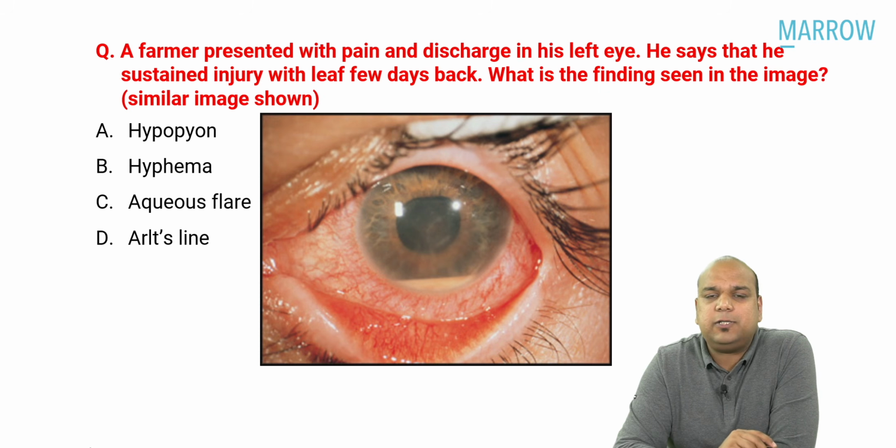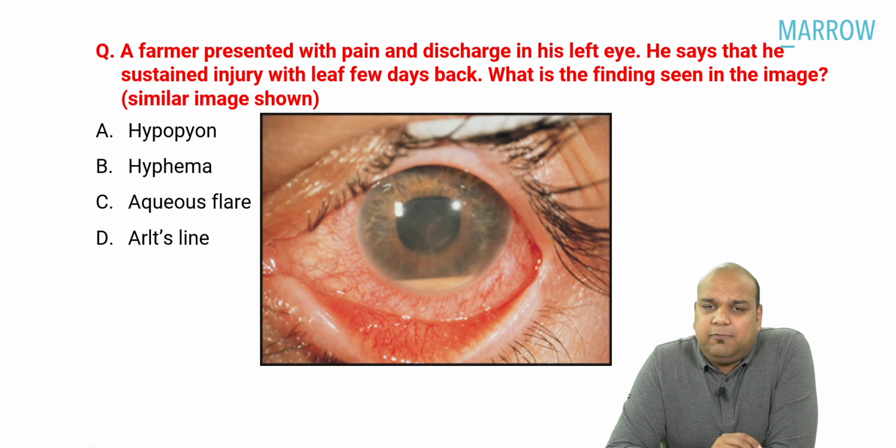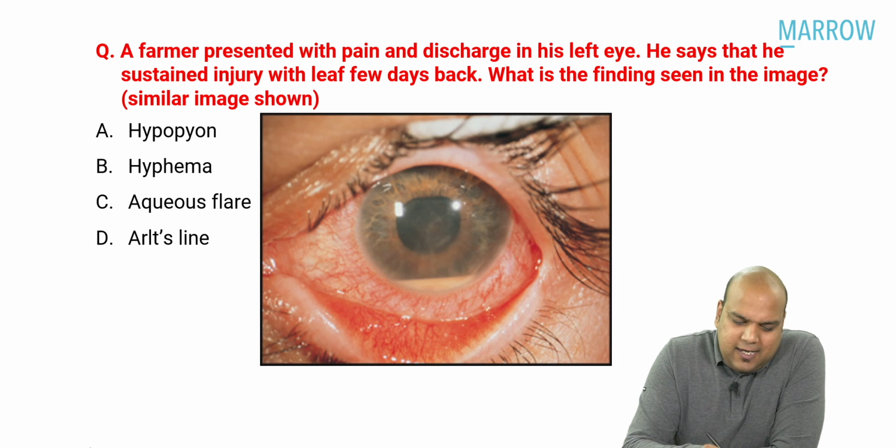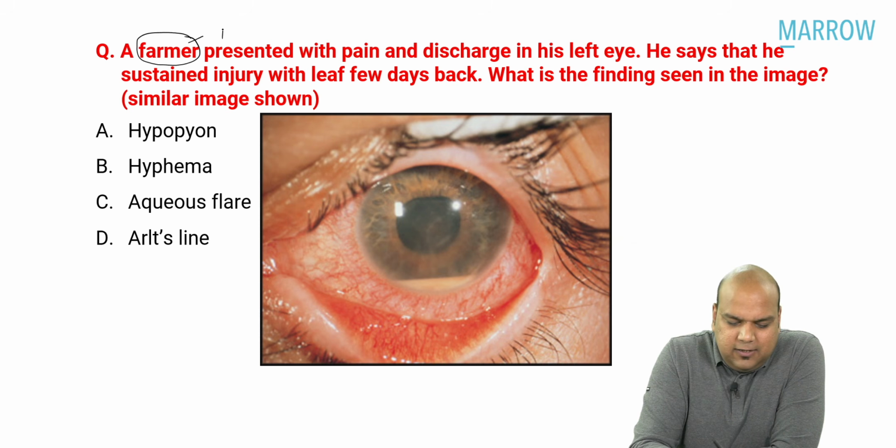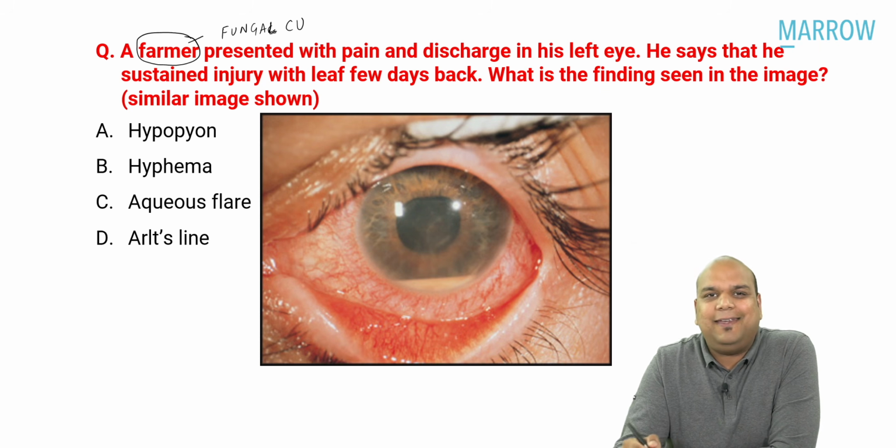Again, an image-based question. One of the easy image-based questions, everybody, if you have even read a little bit of ophthalmology, that says, a farmer. As soon as I read farmer as an ophthalmologist, the first thing that comes into my mind is fungal corneal ulcer. Yes or no? Farmer means fungal corneal ulcer for me. Yes, let us read forward. A farmer presented with pain and discharge in his left eye.